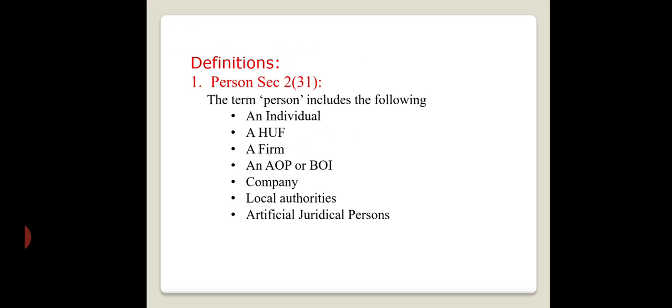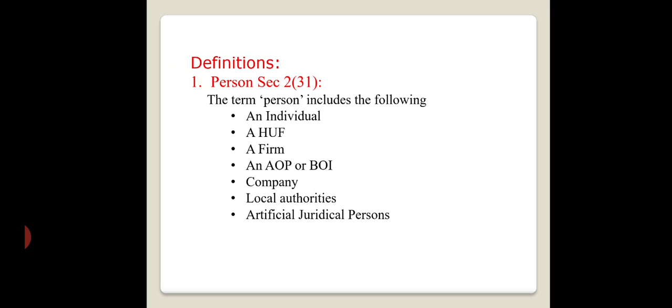Whatever profit is earned should be distributed among the persons, either profit or loss arising from the business. That should be called association of persons or body of individuals.